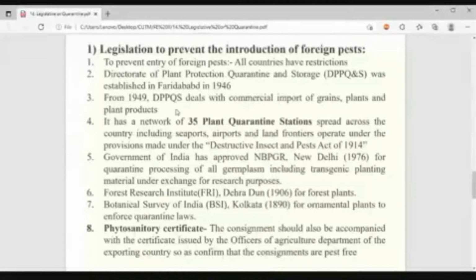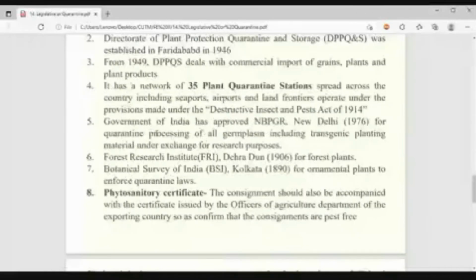Okay, so now coming to the phytosanitary certificate. What do you think? Suppose China is sending some planting material to India. So now you tell me, which one will produce the certificate that it is pest free or disease free? Who will produce the certificate first?